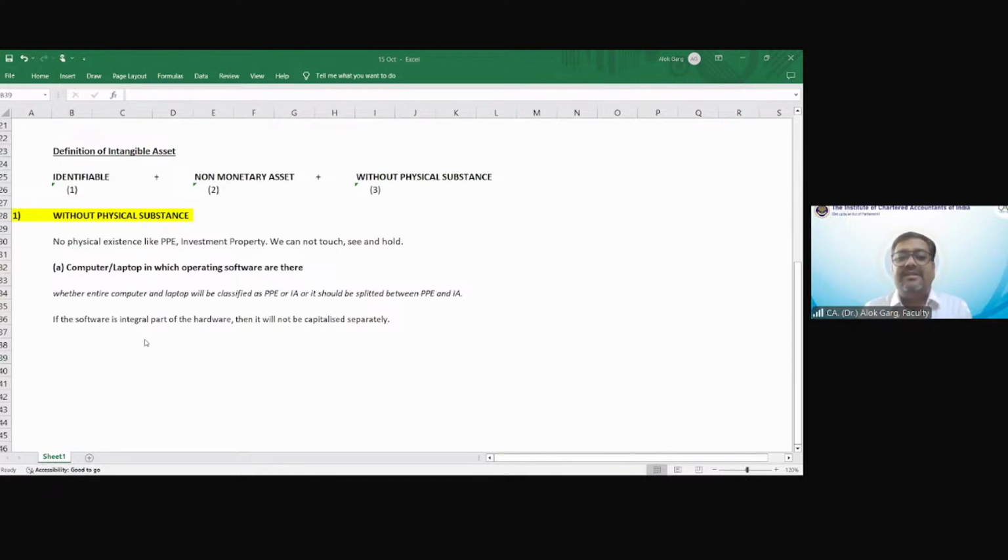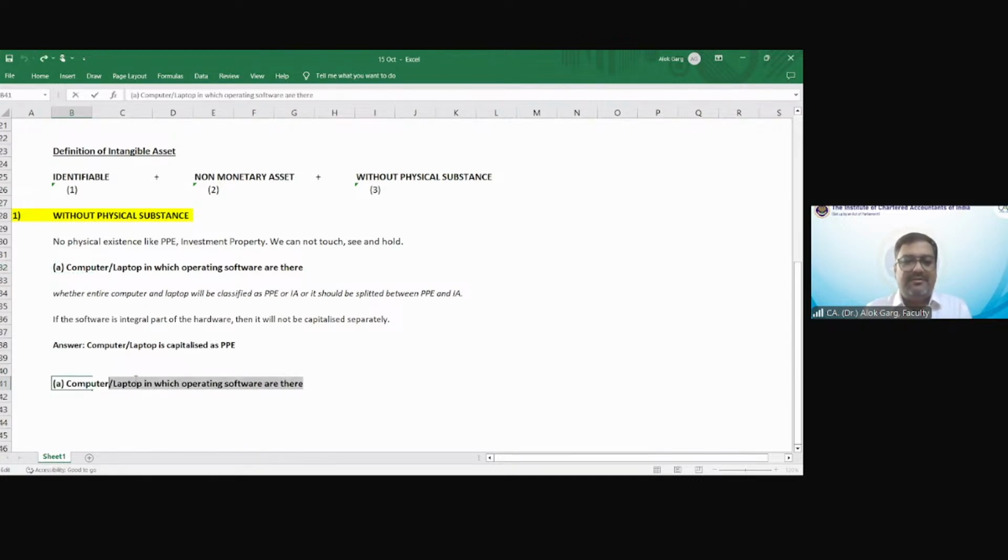So what is the answer in this case? Whether the entire computer and laptop will be classified as PPE or intangible asset, or should it be split between intangible asset and PPE? So the entire computer and laptop is capitalized as a PPE. Second, robot.